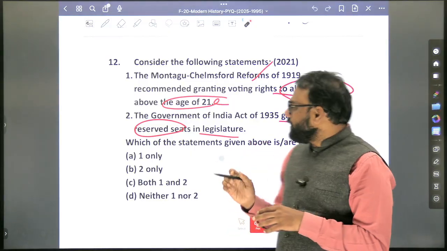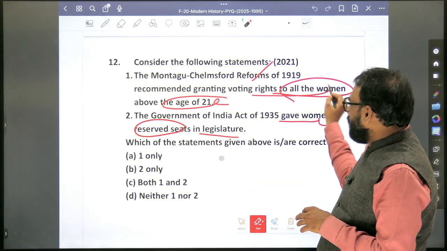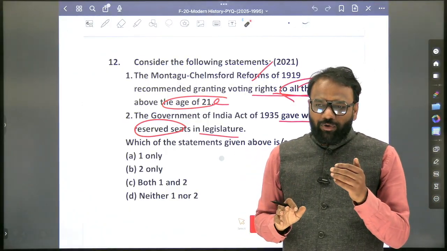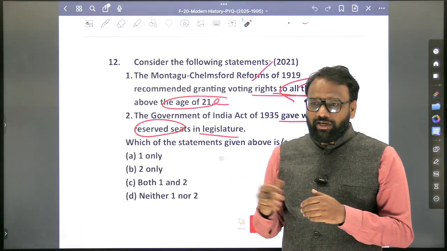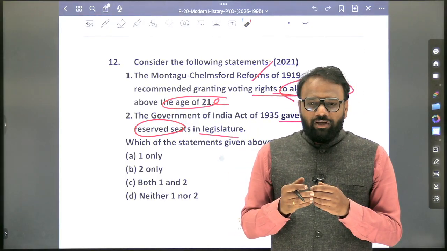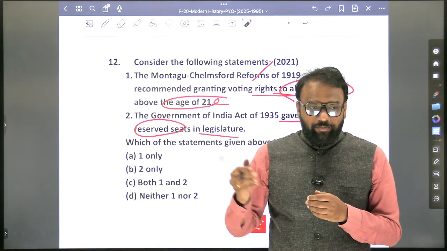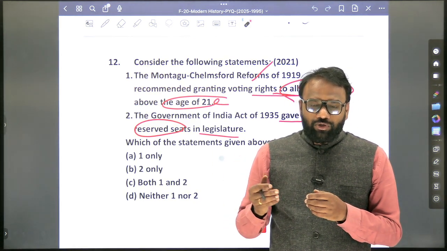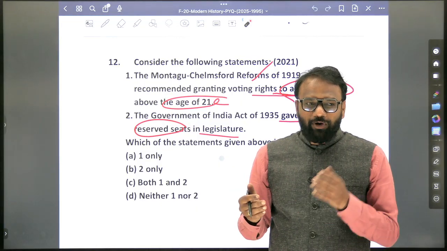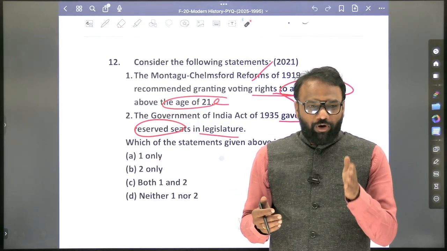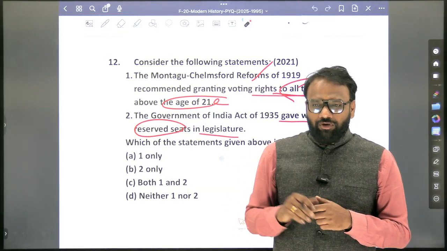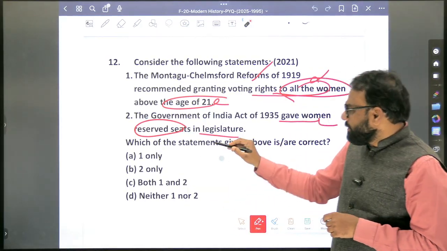So we got to know that the Montagu-Chelmsford reforms gave voting rights to all women? No, women's rights were not given in 1919. Just a separate electorate was there, right? So in case of 1919, whether the voting rights were extended? Yes, extended. But whether all were eligible to vote as per the 1919 Act? No. Based on what factors could they vote? Property and education. They were given the rights of voting. Now it comes to the second statement. So the first one is wrong.